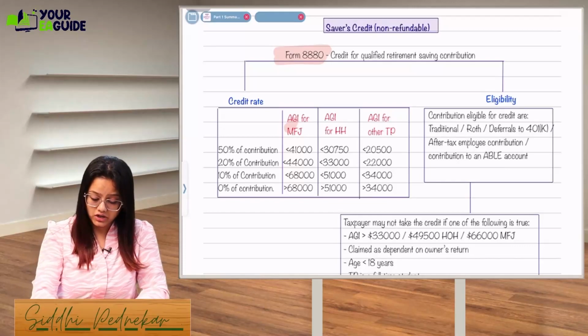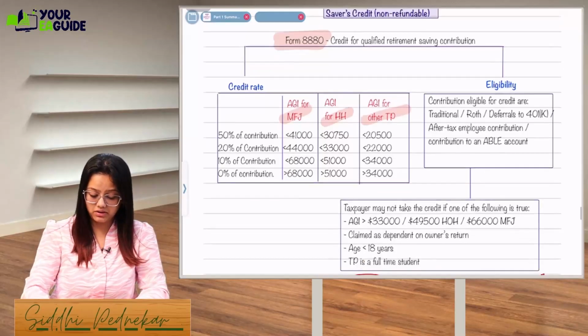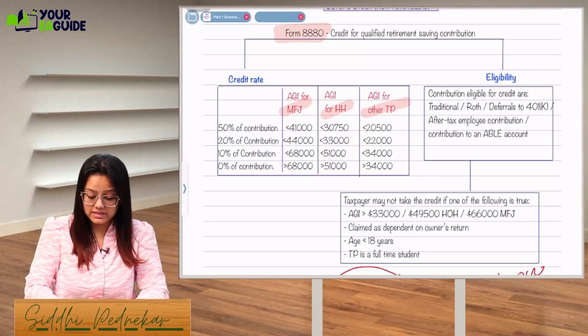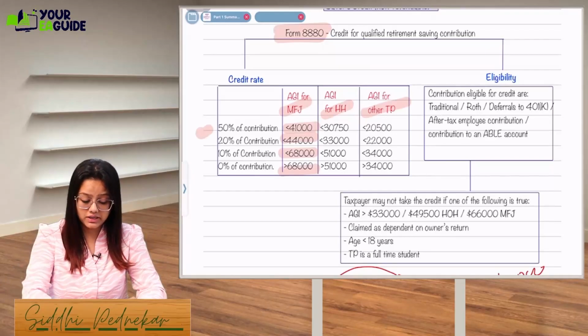modified AGI. Your AGI for an MFJ filer, for a head of household filer, and for any other taxpayer, if it is falling between these limits, okay, up to 41,000, up to 44,000, 68 and more than 68, then how much credit will you get? You will get a percentage of your contribution.